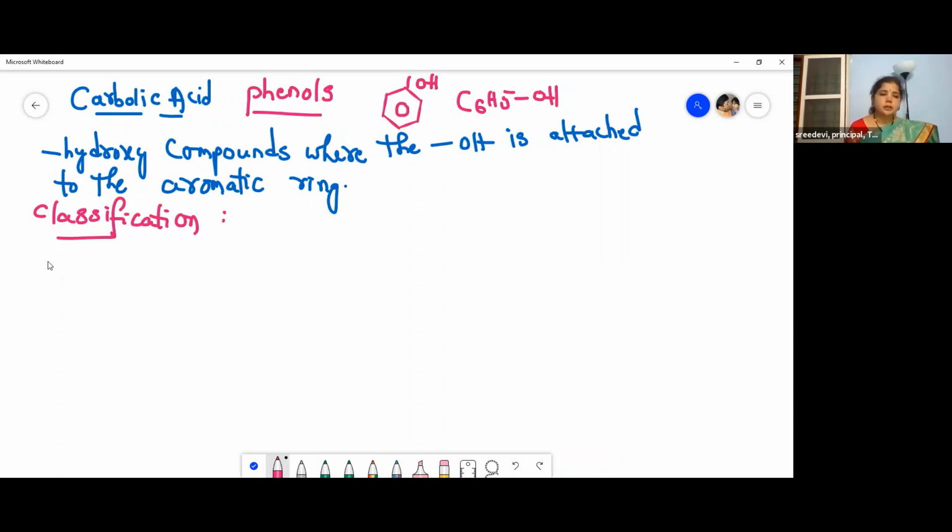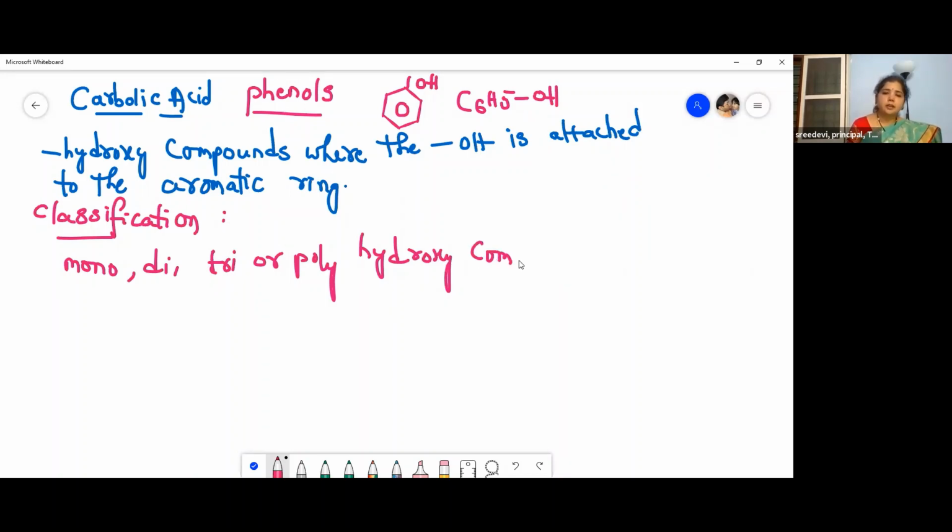So phenols are classified into mono, di, tri, or polyhydroxy compounds. Mono means one, di means two, tri means three, poly means many.